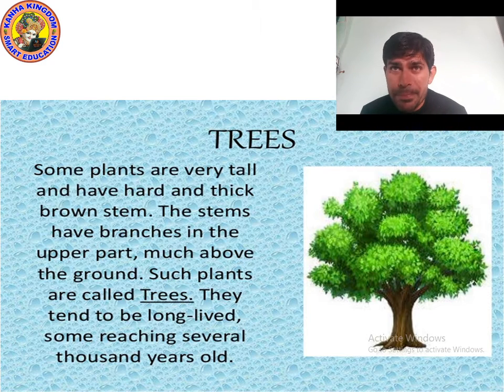So some plants are very tall and have a hard and thick brown stem. The stems have branches in the upper part, much above the ground. Such plants are called trees. I hope you understood. Now let's study a different topic, climbers and creepers. Let's move on to the next point.